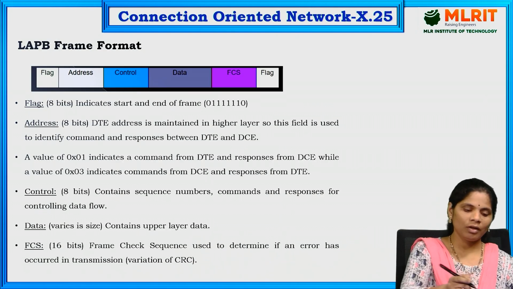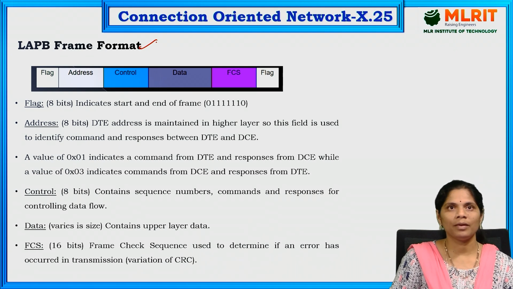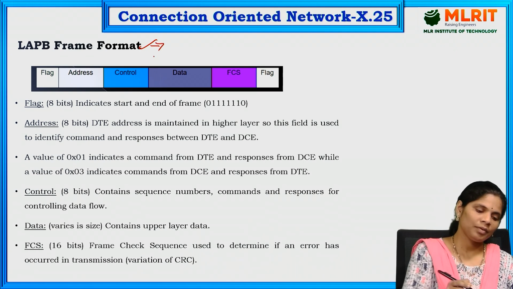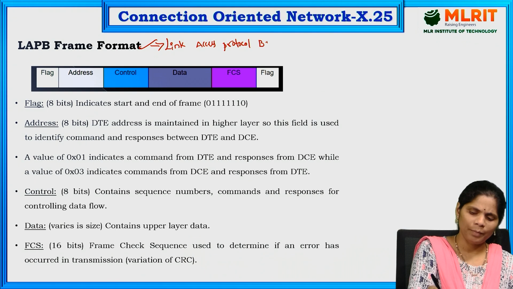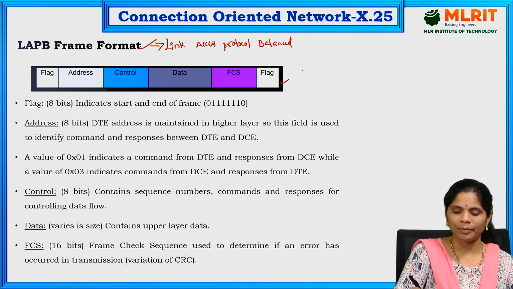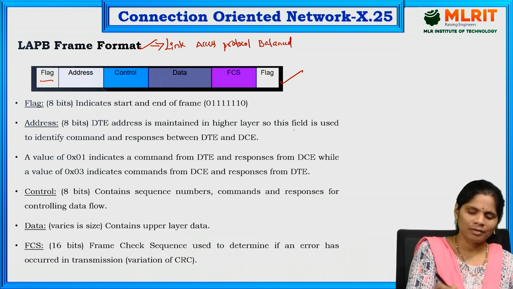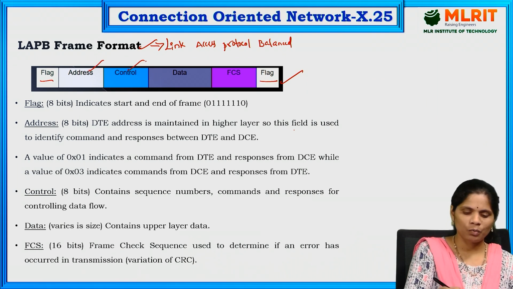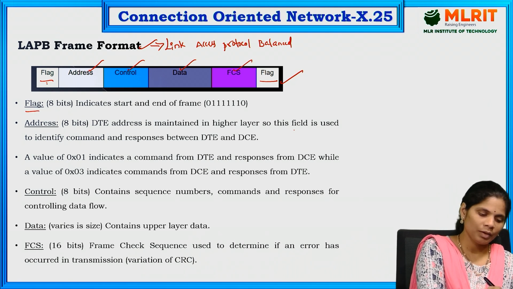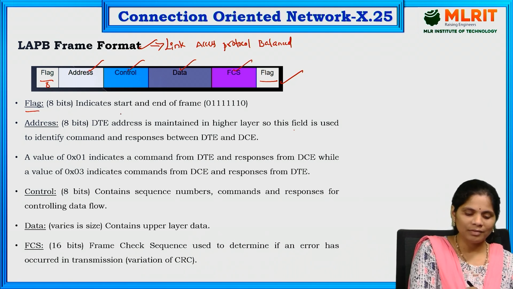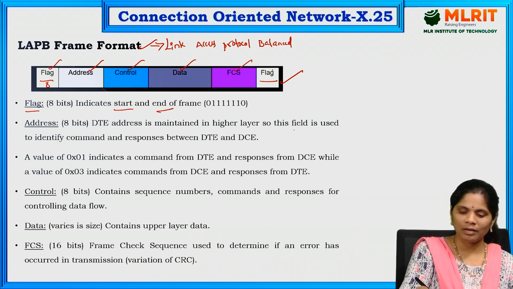And next, what is the format of LAPB? LAPB, I already told, is link access protocol balanced: L is link, A is access, P is protocol, B is balanced. This is the LAPB format. It has flag, address, control, data, and FCS. First, what is the flag here? The flag contains how many bits? It has 8 bits, mainly for starting and ending. So this is the starting flag, and here is the ending flag.